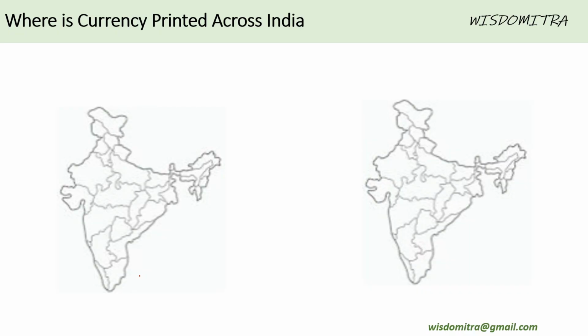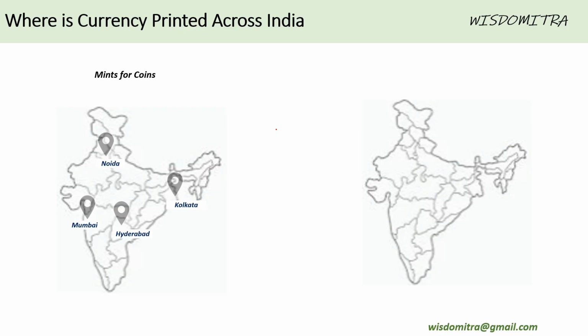Next, sometimes this question is asked: where is currency printed across India? Or you would be given a bunch of locations and asked in which of the following locations currency is not printed or is printed. For coins, they are minted in Mumbai, Hyderabad, Kolkata, and Noida. In all these 4 locations, the mints where coins are minted are all owned by the Government of India. As I showed previously as well, coins are minted by the Government of India and only handled by RBI.